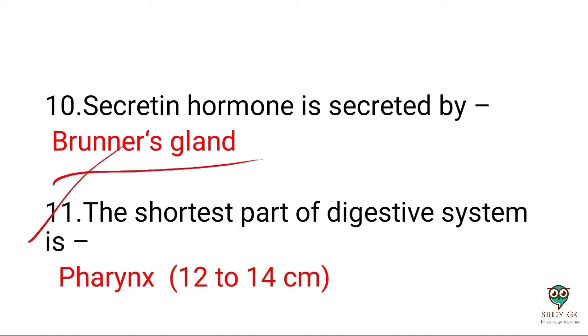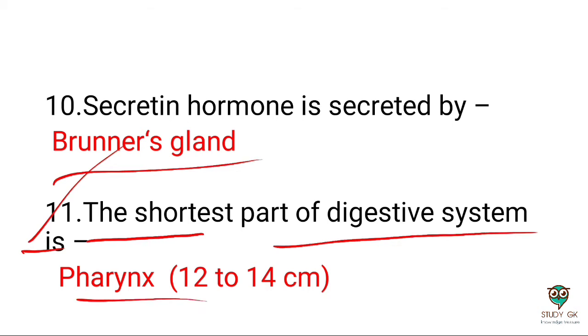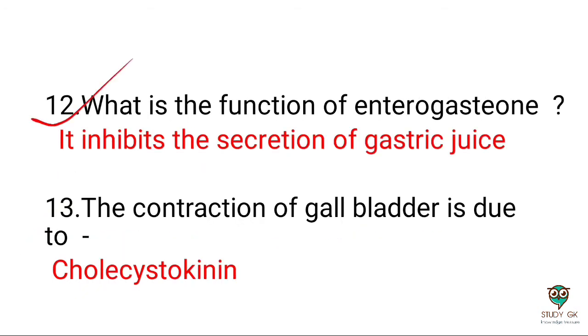Next question: the shortest part of the digestive system is the pharynx, with a length of about 12 centimeters. Next question: what is the function of enterogastrone? The function of enterogastrone is to inhibit or prevent the secretion of gastric juice.